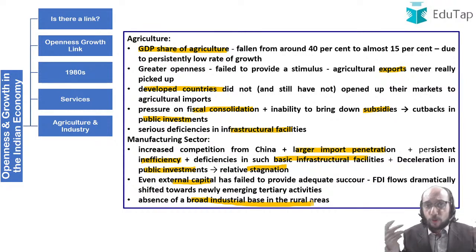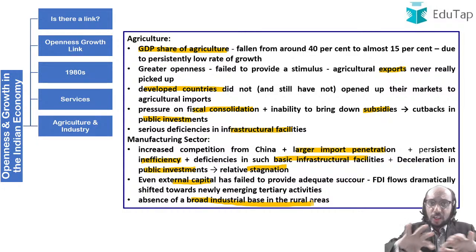But where are we so far as textiles is concerned? Where are we so far as electronics is concerned? Where are we so far as electrical goods are concerned? Where are we so far as other items manufactured by industries are concerned? Why are we importing so much from China? Why are we still importing so much from all our trade partners, right? Things which can very easily be manufactured in India, right?